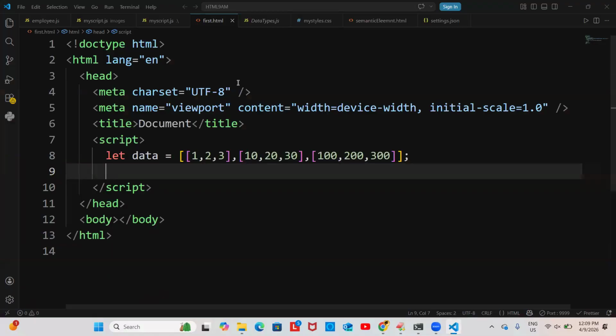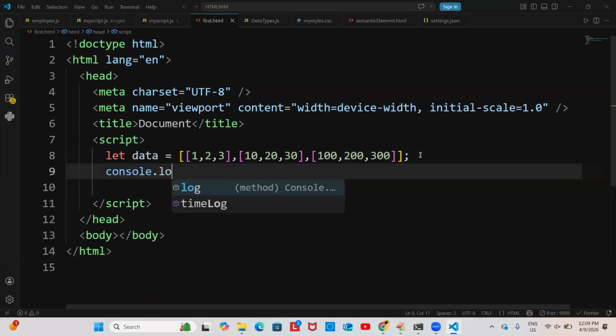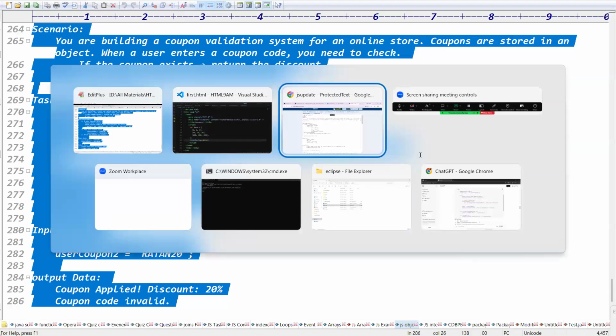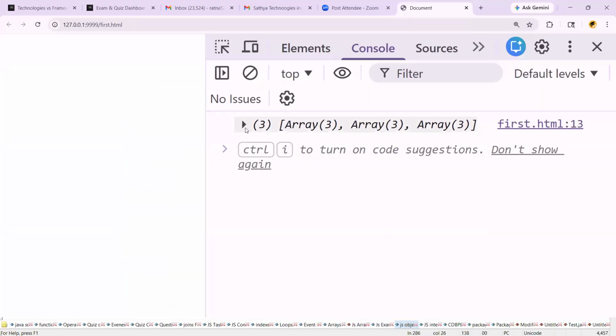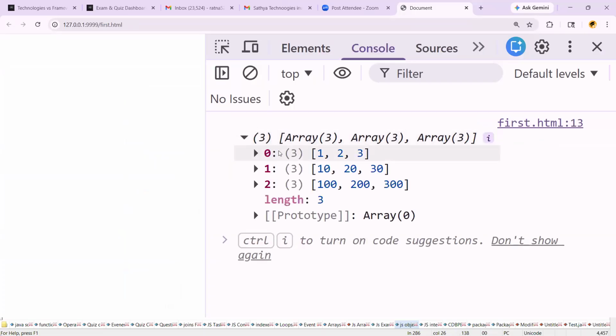Wait, how many elements do we have in total here? 3 elements. What are the 3 elements? 1, 2, 3, 10, 20, 30, 100, 200 and 300. You write console.log of data. If you write console.log of data, you can check the output here. The size you got is 3, and each one contains 3 elements.